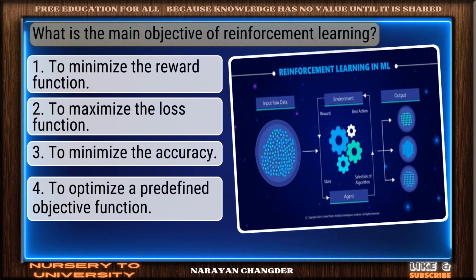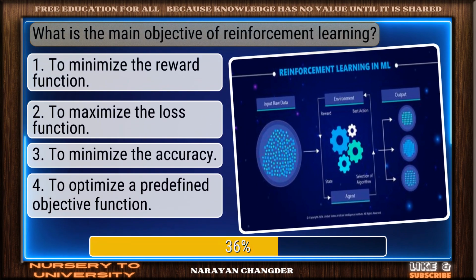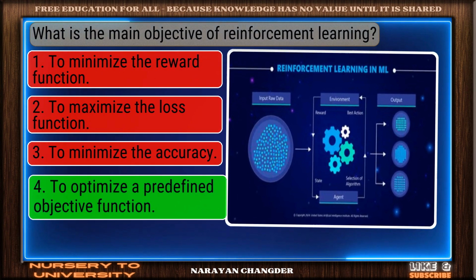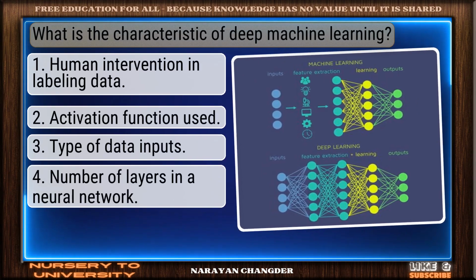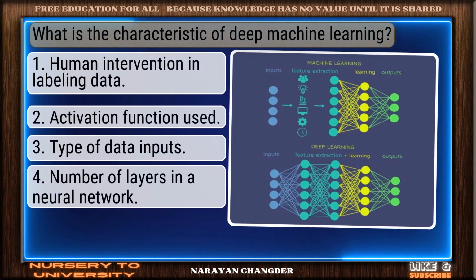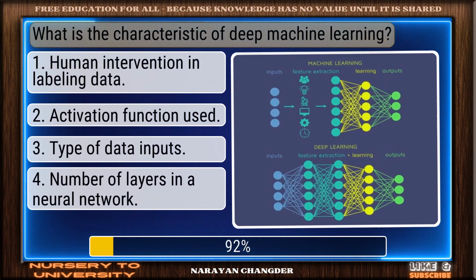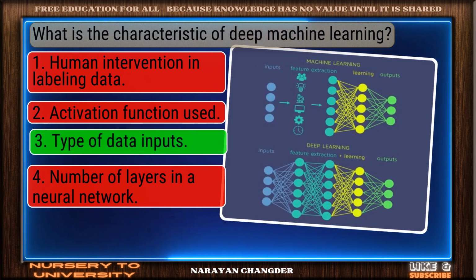Question number 33. What is the main objective of reinforcement learning? Nice work. You chose to optimize a predefined objective function, and it is correct. Question number 34. What is the characteristic of deep machine learning? Good thinking. Type of data inputs is the right answer.